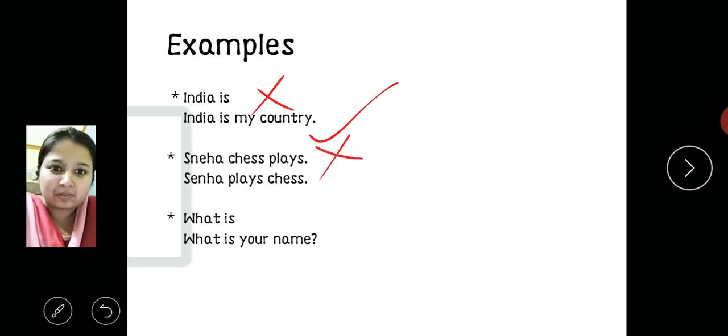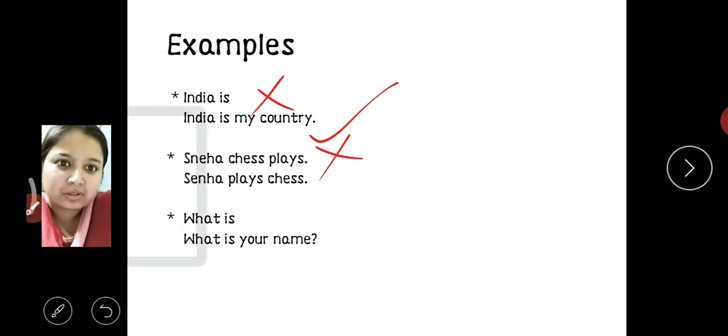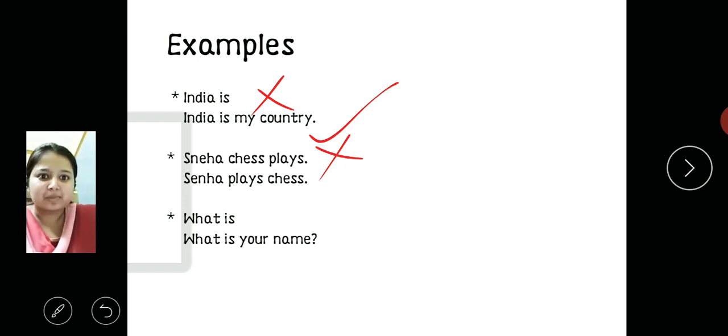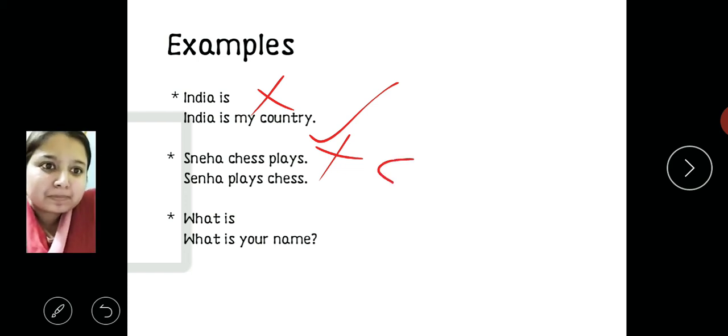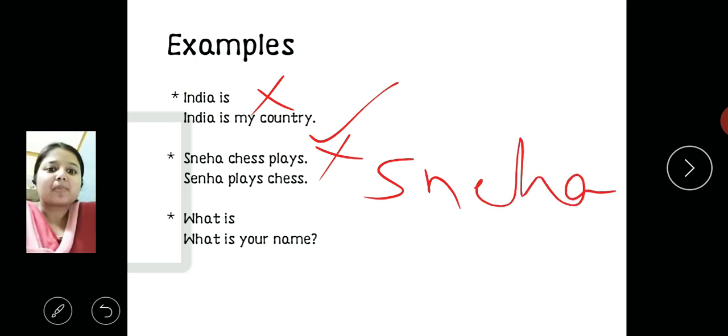Now if we see the second one, that is "Sneha plays chess." It is correct, because first is the subject, then comes the verb, and then comes the object. The meaning of the sentence is quite clear, that Sneha is playing chess. Sneha chess खेल रही है. So we should just remember one thing, that we should get the clear picture and be able to get the clear meaning of the sentence.